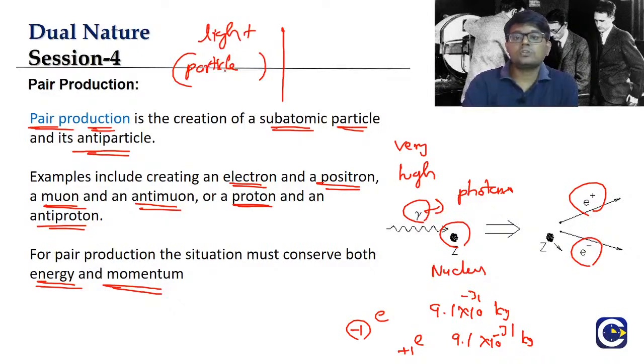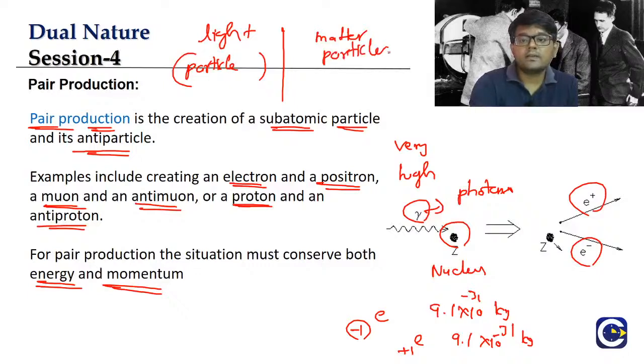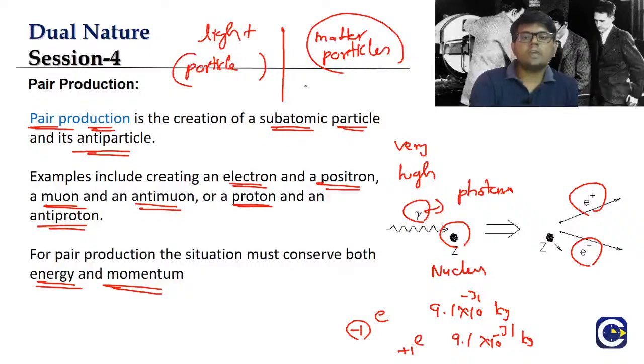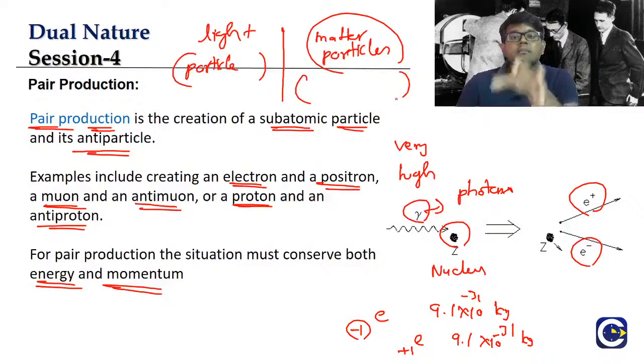And the other side of the story is, whenever we say matter or particles, we will not associate any wave phenomena with that. But de Broglie gave the concept of matter waves. So as per the de Broglie theory, what we have understood is that every moving object can have a wavelength. We even saw the formula for the wavelength of the matter waves.